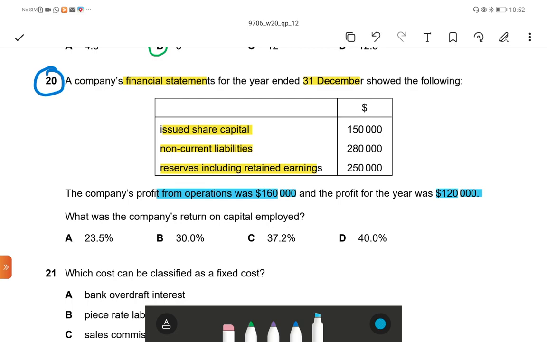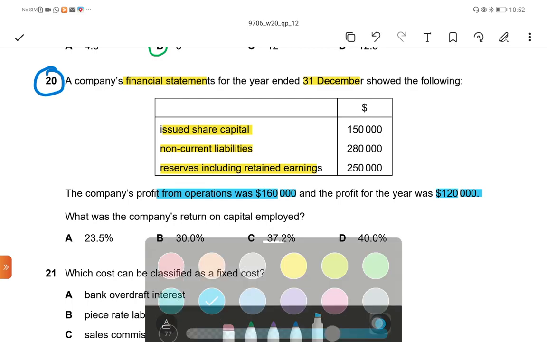What is the difference between profit from operation and profit for the year? Profit for the year means profit after interest, tax and dividend. But profit from operation means the actual profit of the company, like sales minus cost of sales minus other expenses. What is the question?